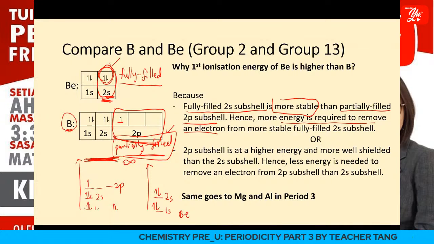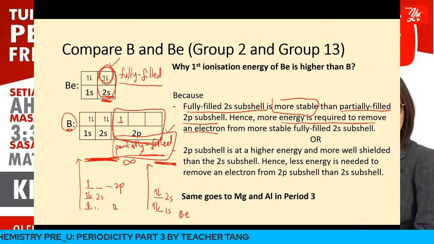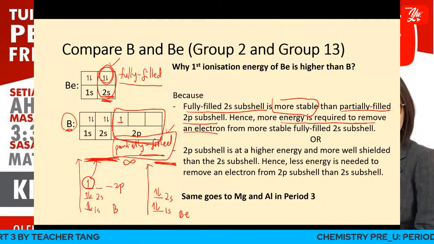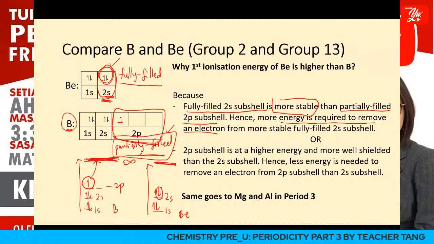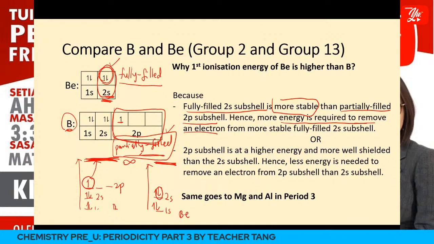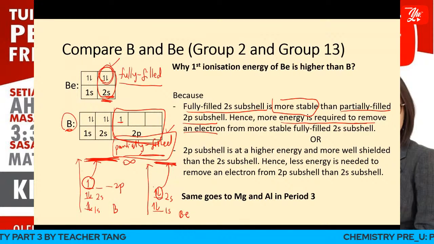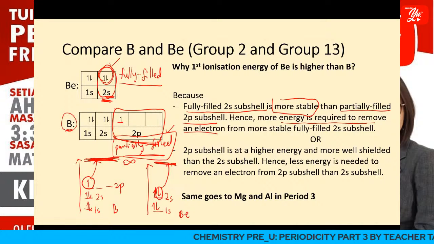So for boron, we want to move this electron to infinity, while for beryllium, we are removing this electron to infinity, 1 electron. Okay, I can rub this off. So 1 electron to infinity.